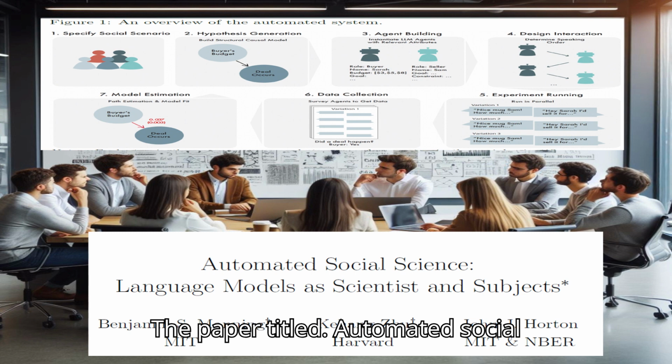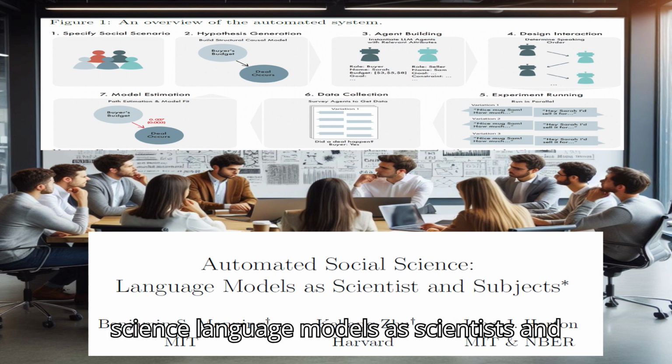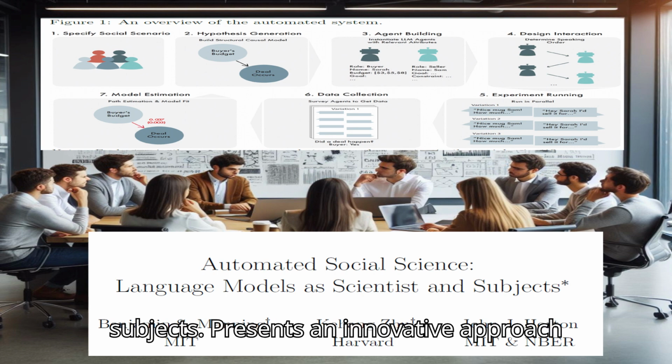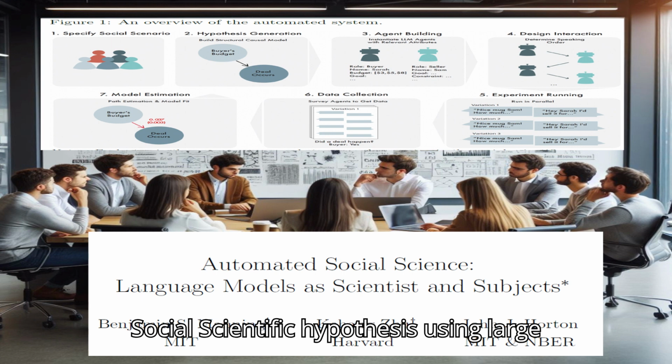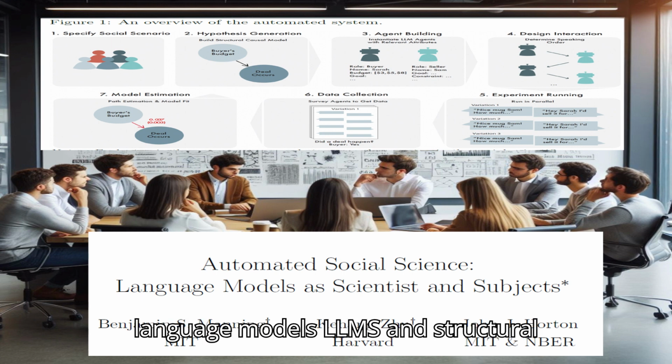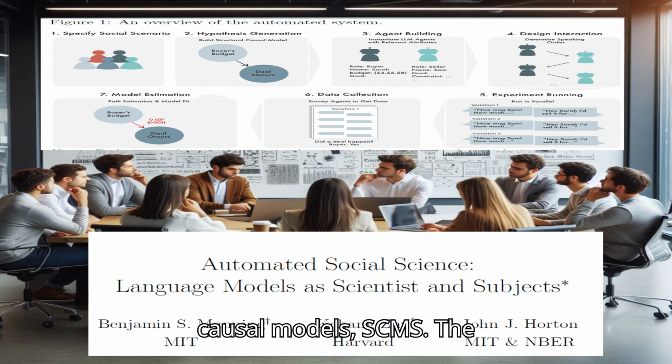The paper titled "Automated Social Science: Language Models as Scientists and Subjects" presents an innovative approach for automatically generating and testing social scientific hypotheses using large language models, LLMs, and structural causal models, SCMs. The key methods used are as follows.